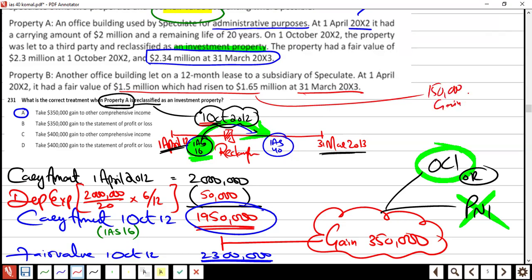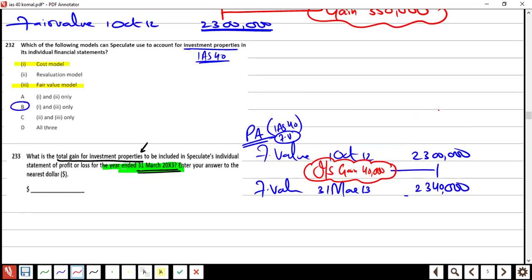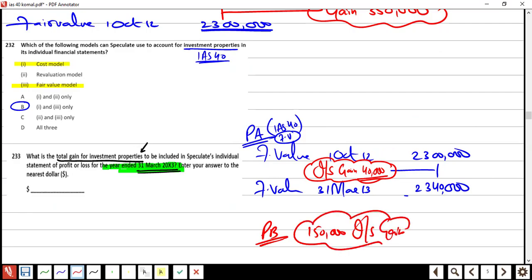150,000 gain in profit and loss, right? Property A you got 40,000, property B 150,000 gain, right? Total gain is 190,000. That's it, finished. 2 marks. Any problem? No.